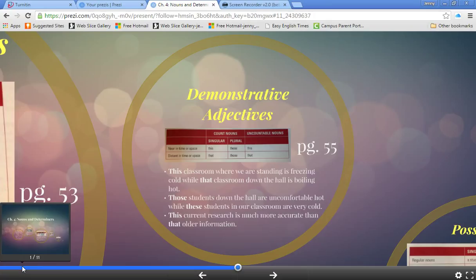That is for distant in time or space. Plural, those students down the hall are comfortably hot, while these students in our classroom are very cold. So those is for distant in time or space, and these is for near in time or space. And then for uncountable nouns, this current research is much more accurate than that older information.